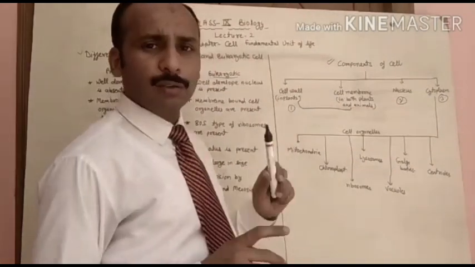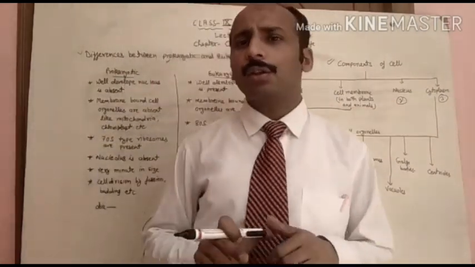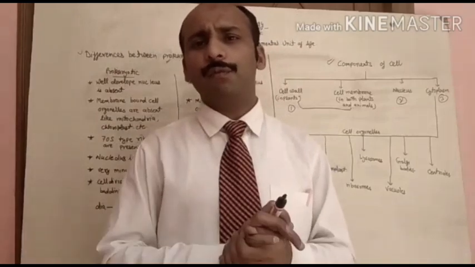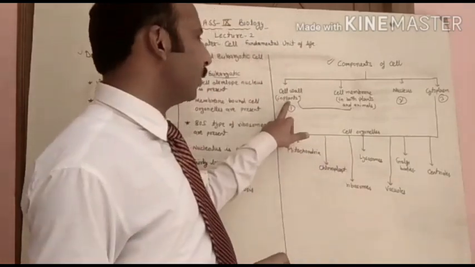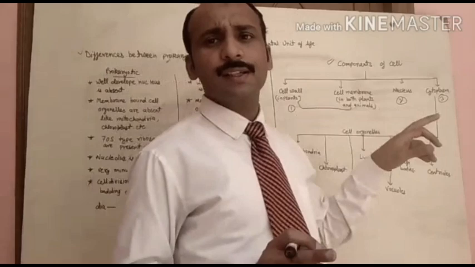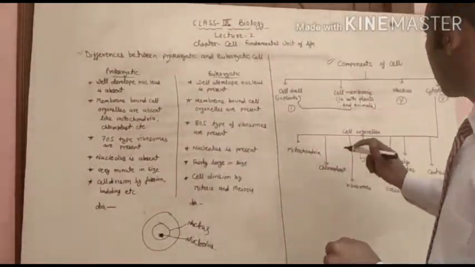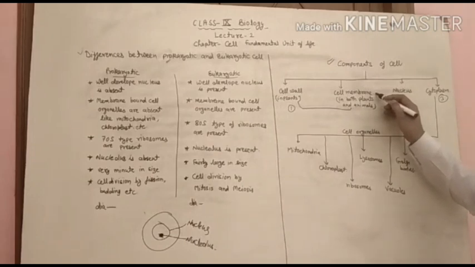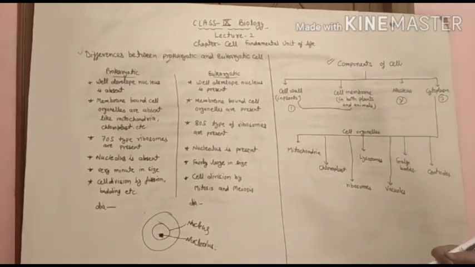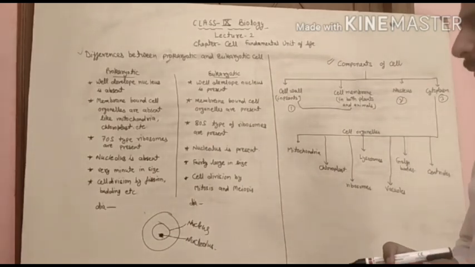Cell wall is the outer covering of the plant cell, and it is present only in plants. It means the cell wall is absent in animal cells. Second is the cell membrane, which is present in both plants and animals.